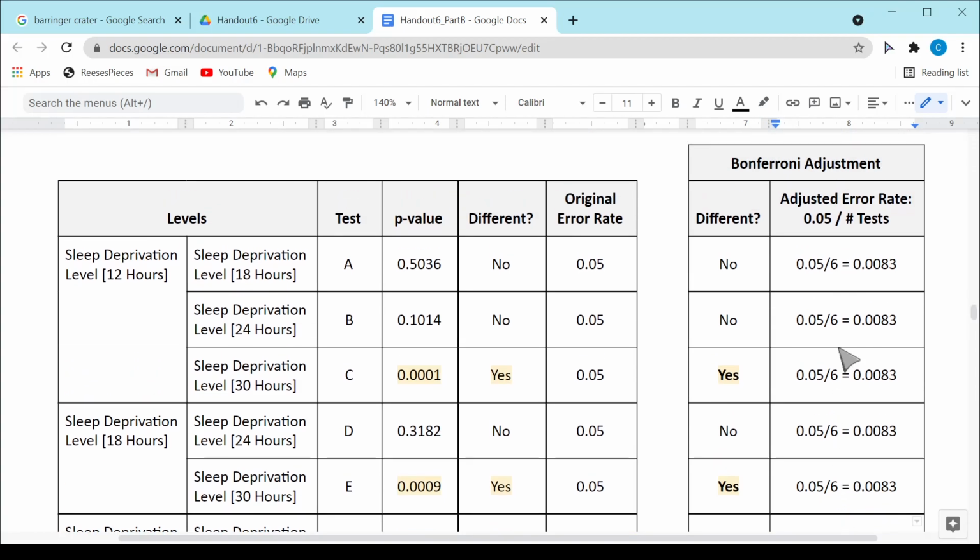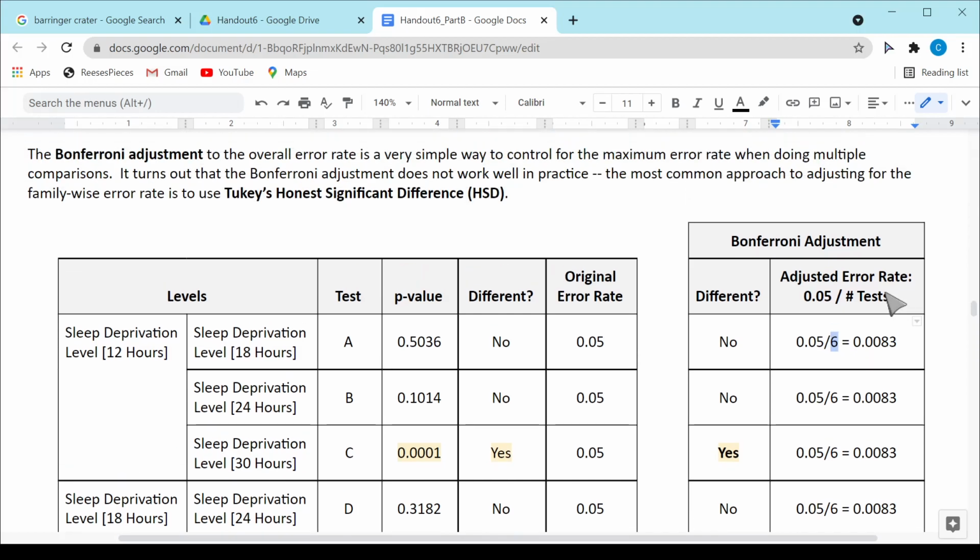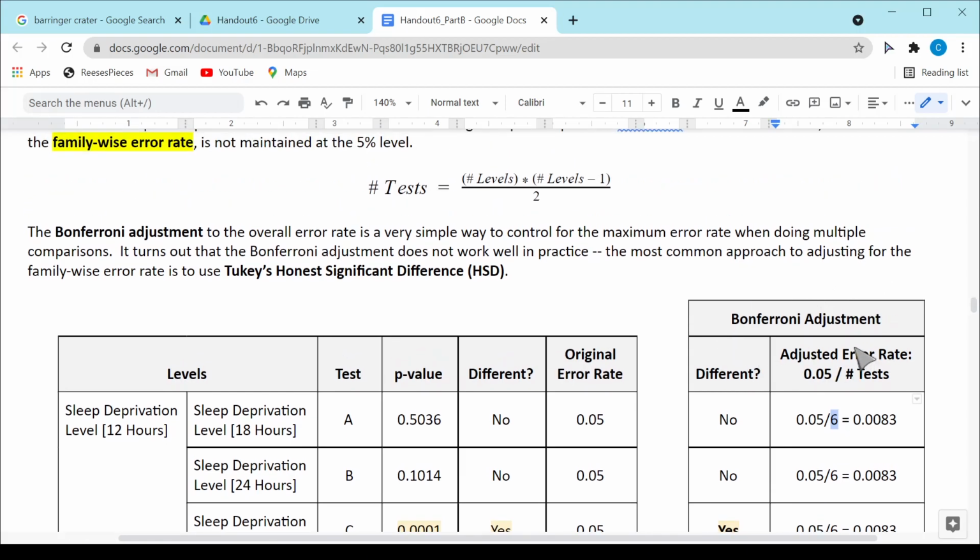So what the Bonferroni adjustment does is it just takes that threshold value that we use to compare our p-value to and just reduces it depending on how many tests we're going to use. And that's a pretty simple adjustment. There are better adjustments that can be done, or ones that are more commonly used, and the one that is most commonly used is called Tukey's Honest Significant Difference, or HSD.